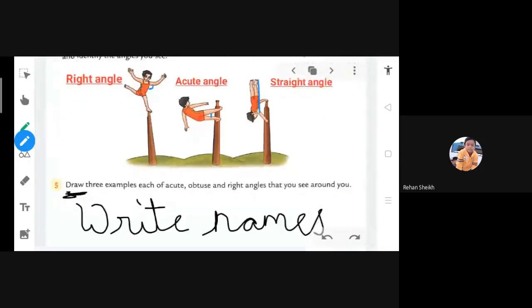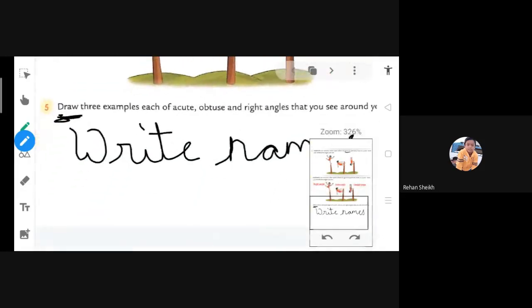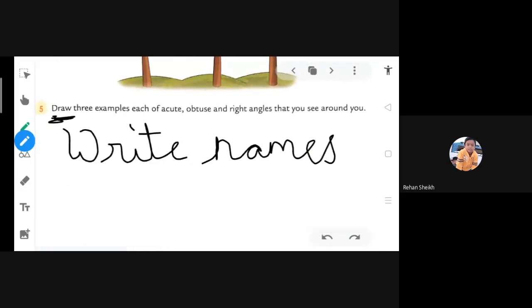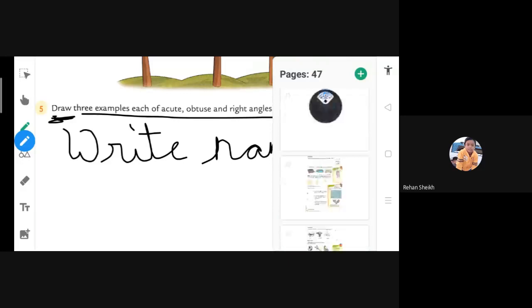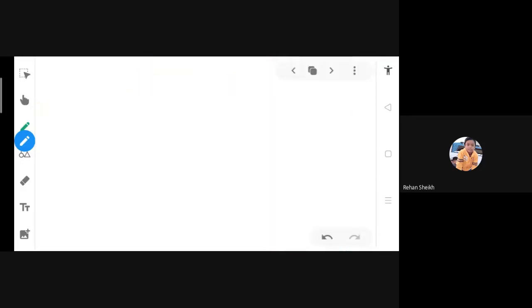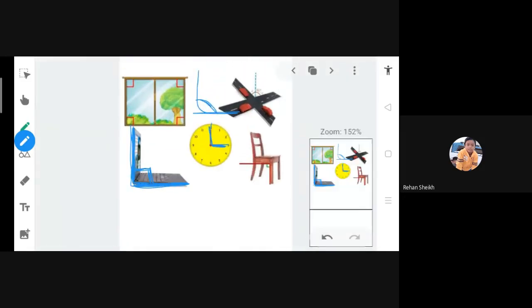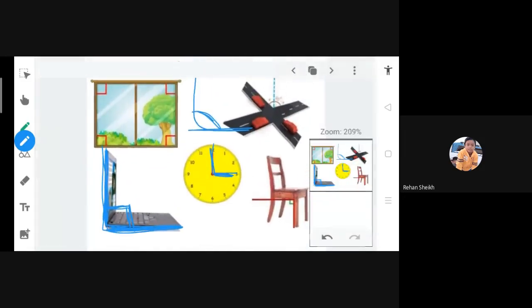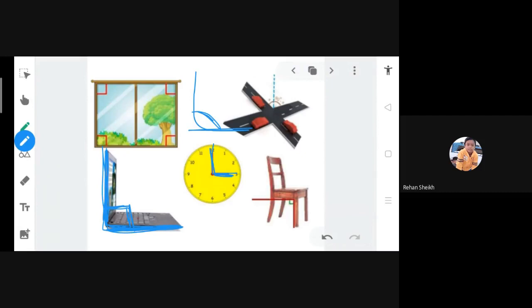And this question 5 is your homework. You have to try and tomorrow I will show you the answer. Here you don't have to draw, but you have to write the names of 3 examples of each angle. I have already shown you in the PDF, if you remember, all these examples of right angle: this open laptop, then window, then room.